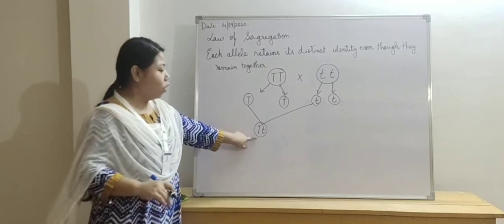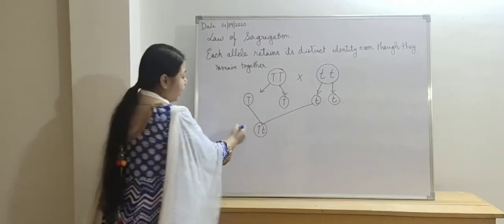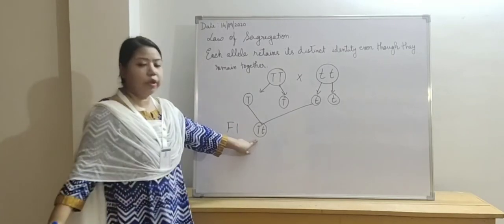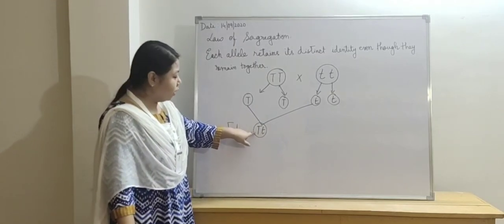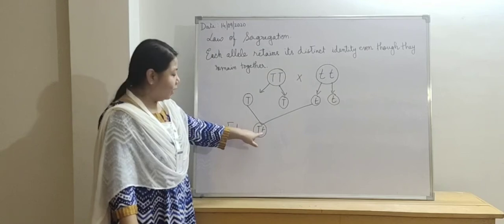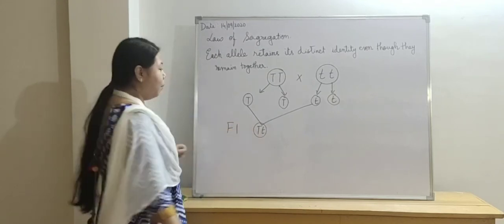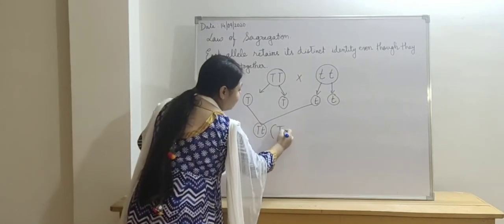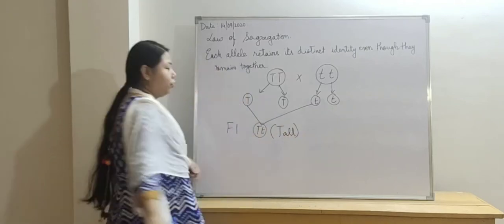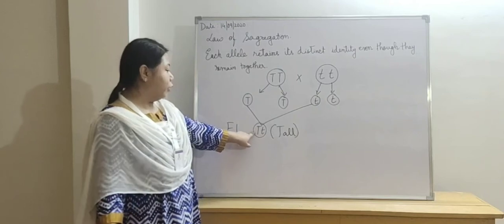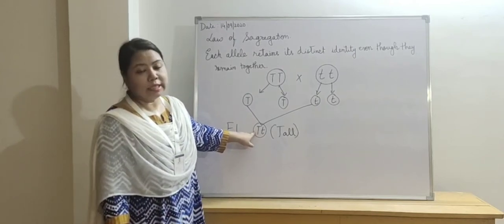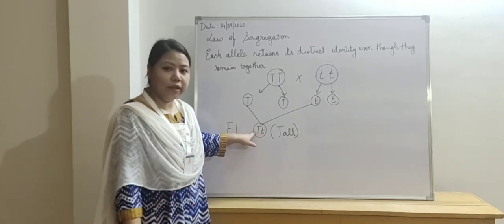In the F1 generation, the offspring which was produced had two different alleles, one tallness and another shortness. But what was the result? The height of the plant was tall. Why did that happen? Because according to Mendel, tallness is the dominating character.